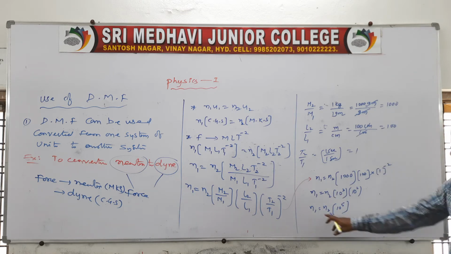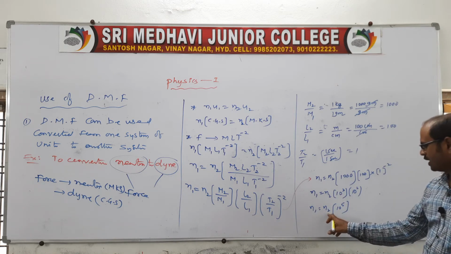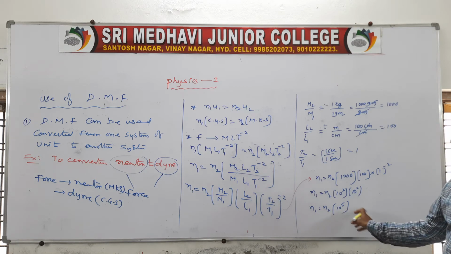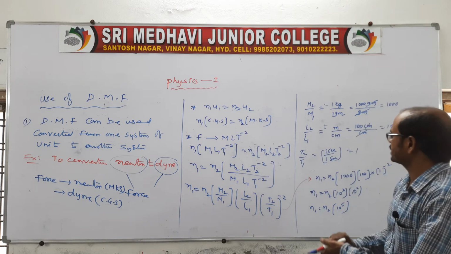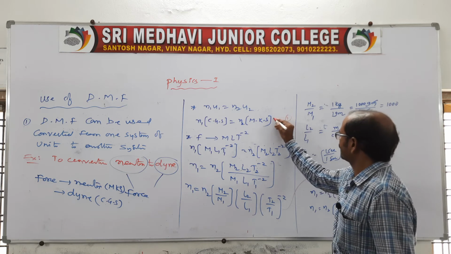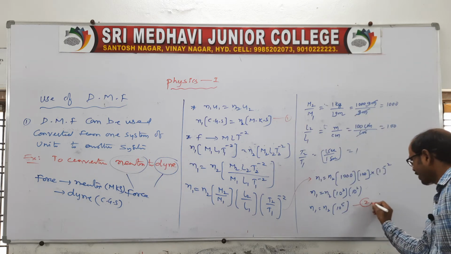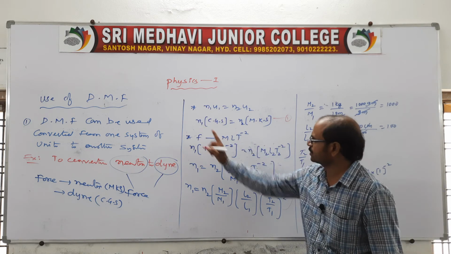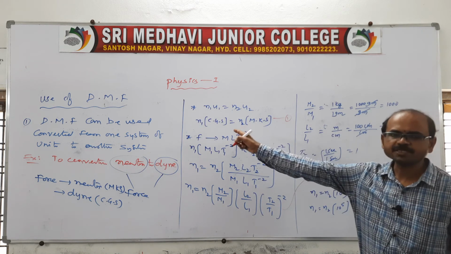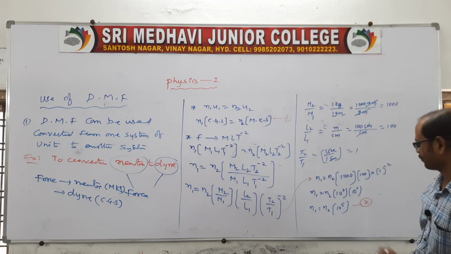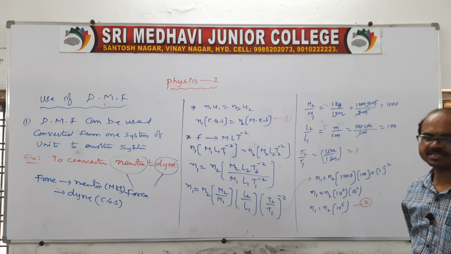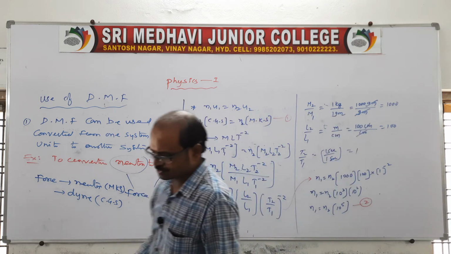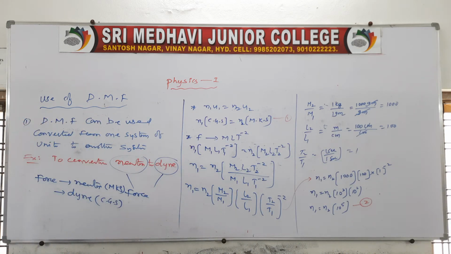This is the n1 value. Now n1 we know, n2 of 10 power 5. Now let us substitute here. This you call equation 1, and this you call equation 2. Now substitute 2 in 1, instead of n1 you write. So this is the way we have to do it. Clear? Now we have to substitute equation 2 in equation 1. Okay?